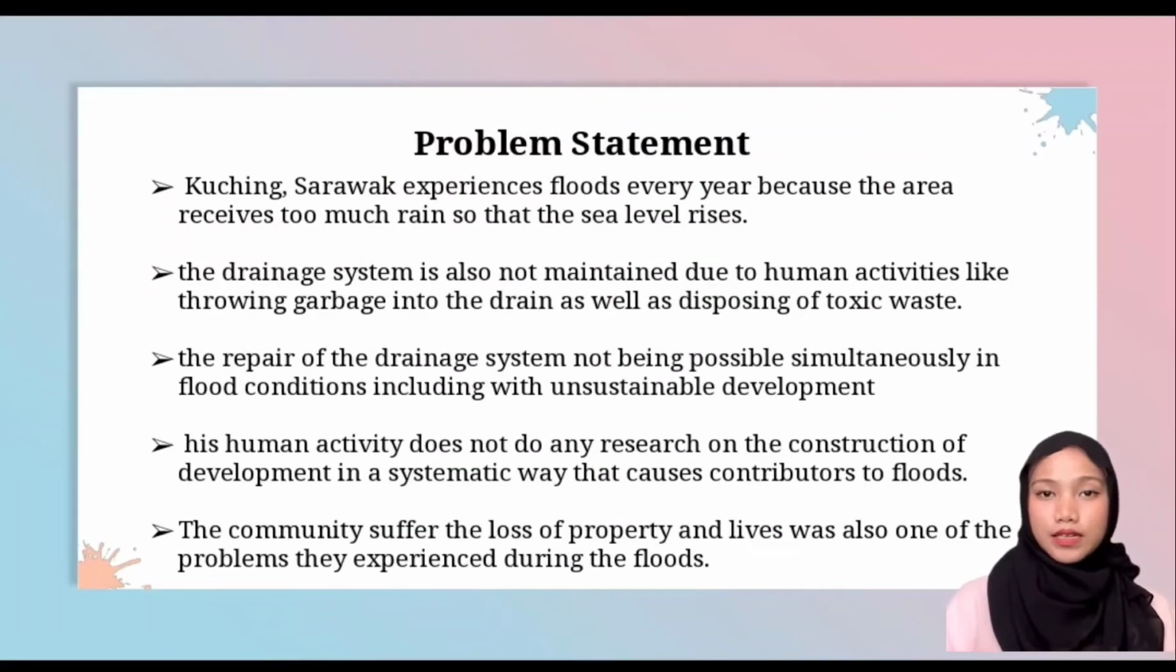So the problem statement is that Kuching, Sarawak experiences floods every year because the area receives too much rain, so the sea level rises. The drainage system is also not maintained due to human activities like throwing garbage into the drain as well as disposing of toxic waste. The repair of the drainage system is not possible during flood conditions, including with unsustainable development. This human activity does not do any research on the construction of development in a systematic way, which contributes to floods. The community suffers the loss of property and lives, which is also one of the problems they experience during the flood.